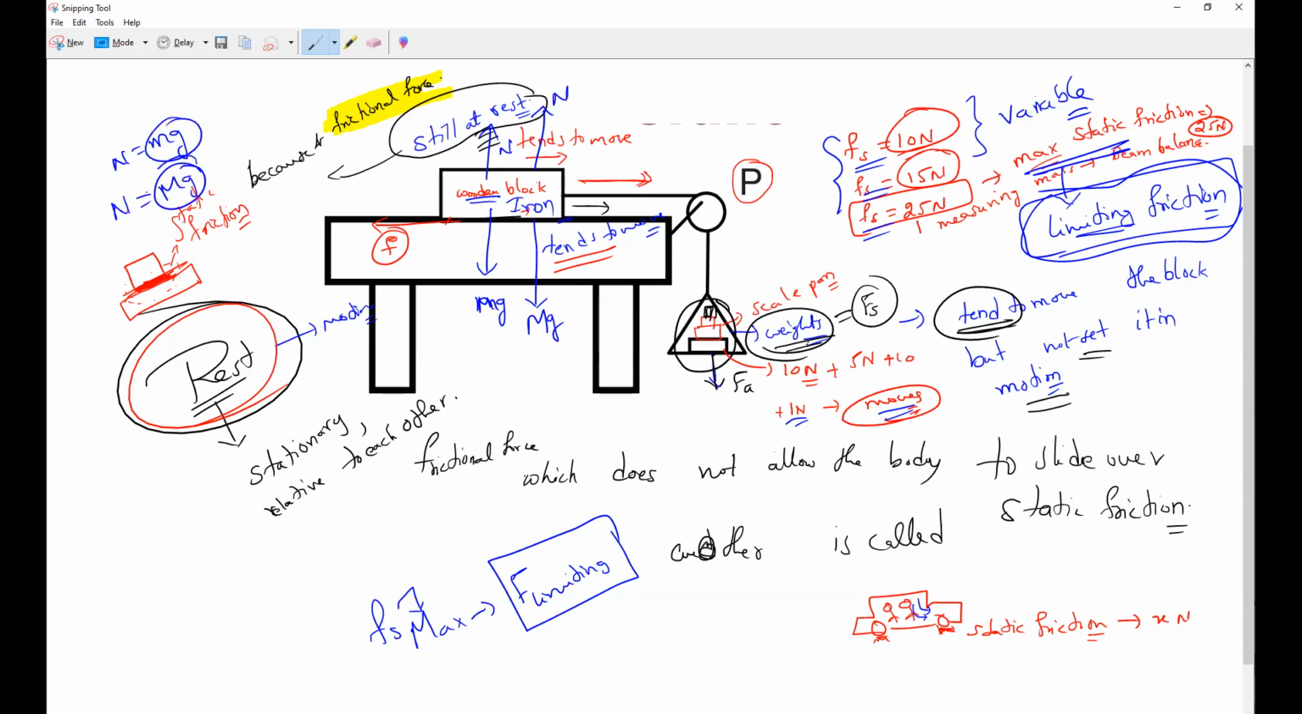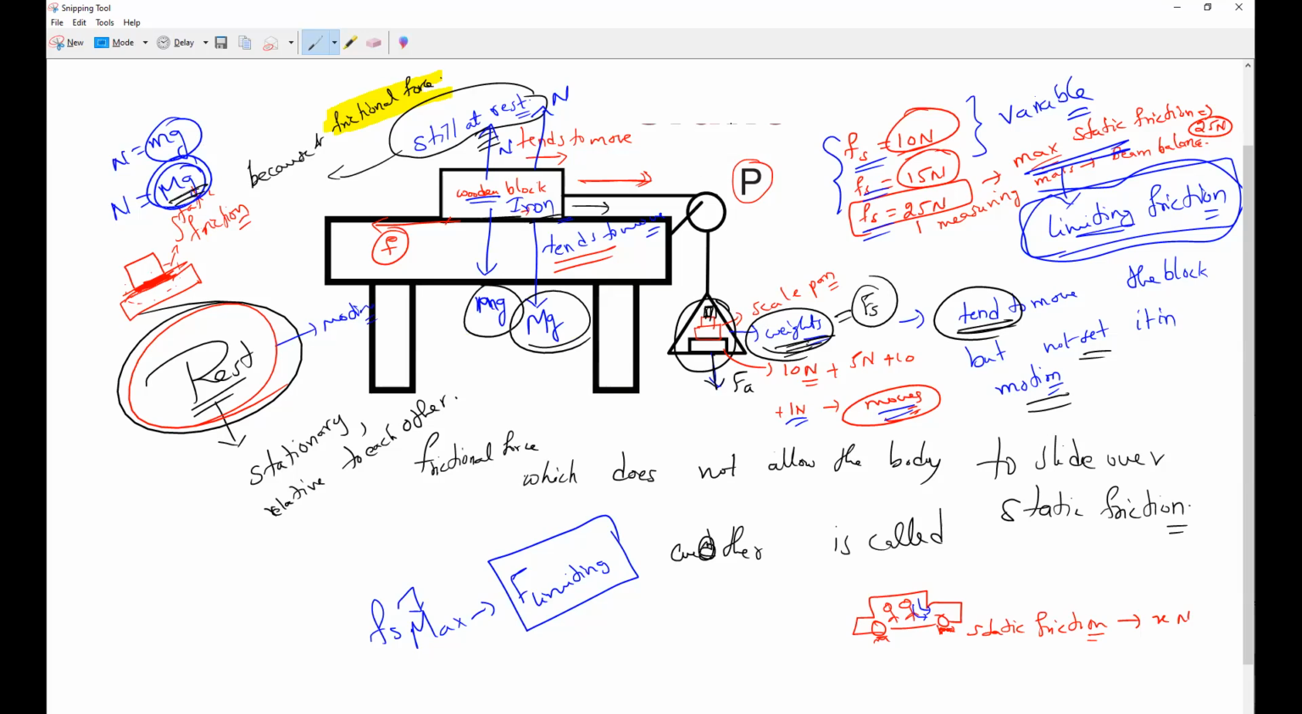Now, do you think this mg and this Mg are equal? No. Am I right or wrong? Understand, if I use an iron block, the weight is different. If I use a wooden block, the weight is different. Then the weight needed to make them move also varies.